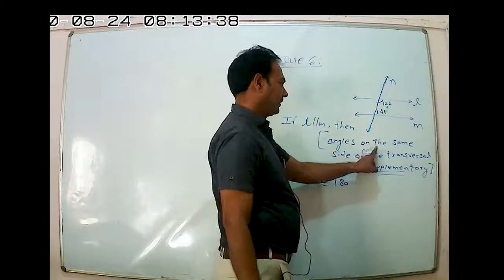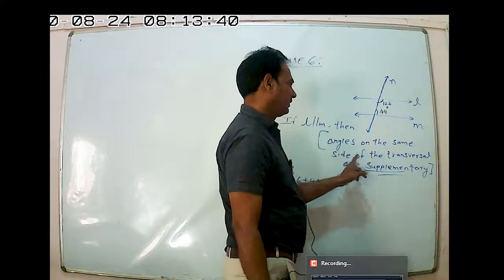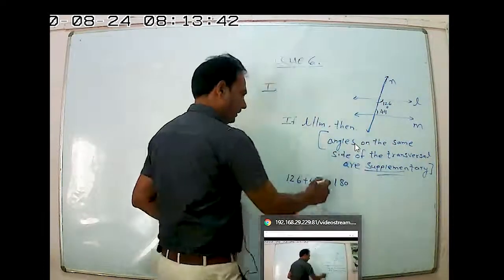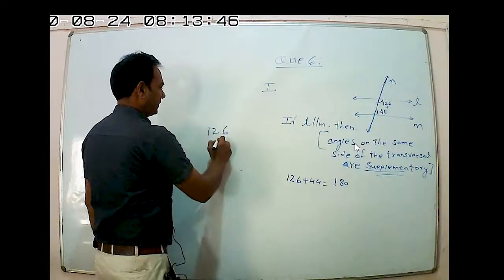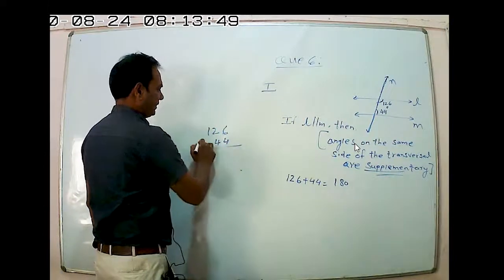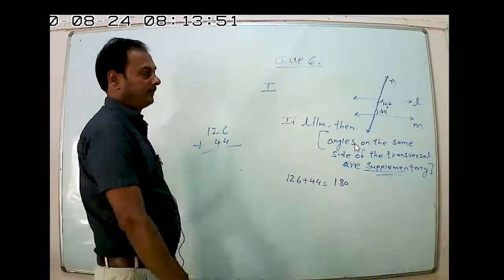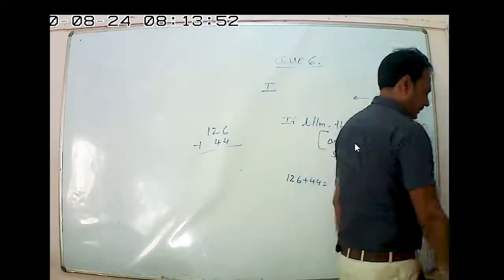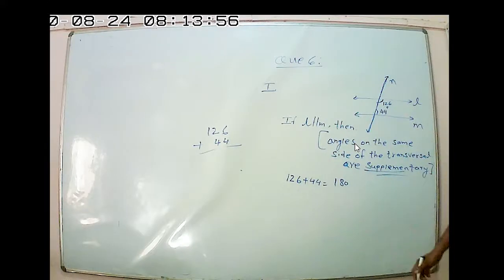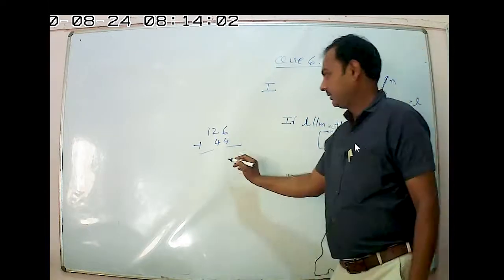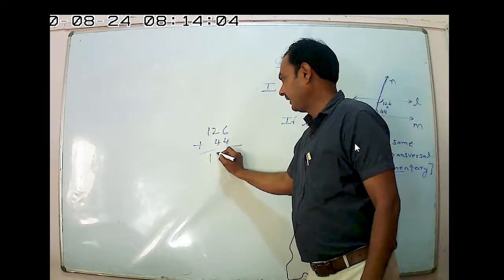The fact is that angles on the same side of the transversal are supplementary. Now check whether they are 180 or not. So 126 plus 44. Add this and tell me what is the answer. 126 plus 44. What is the answer? 170.